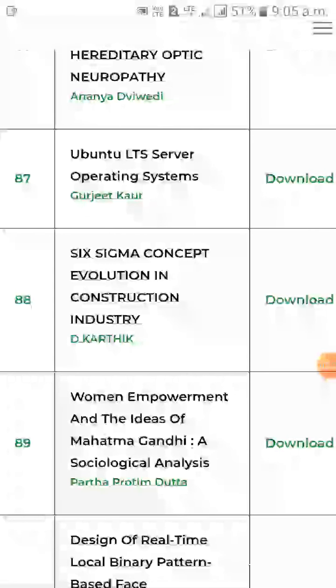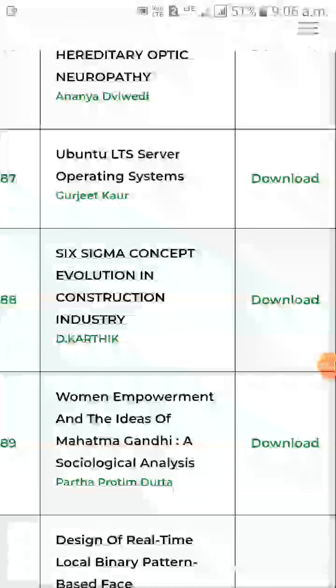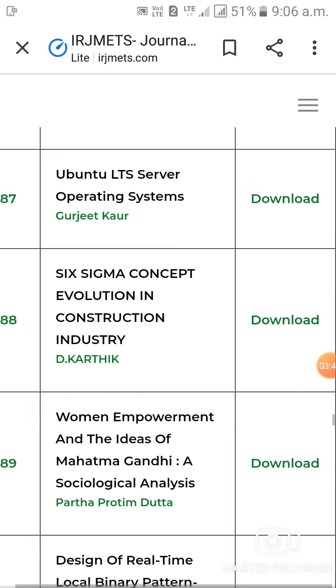We will see Six Sigma concept evolution in construction industry. It is my research topic, by D Karthik. Just click download and the paper will download. I had downloaded my paper before, so it asks whether I want to download again. I will download it for you, and it will take a little bit of time. Please friends, wait. Yeah, so the PDF will open.